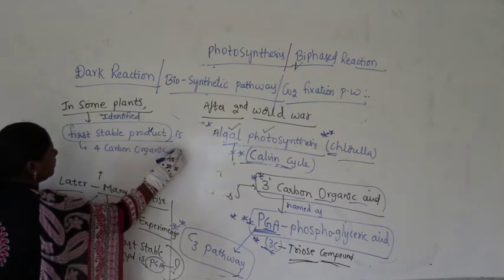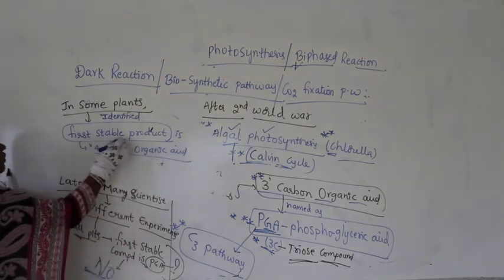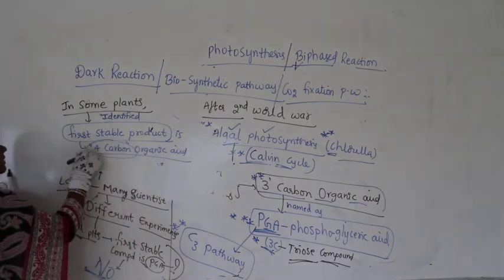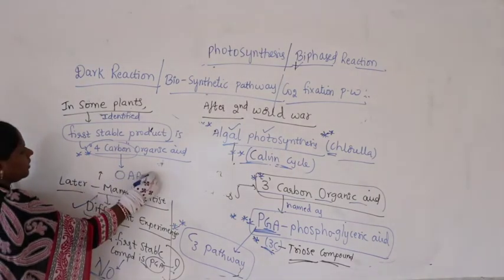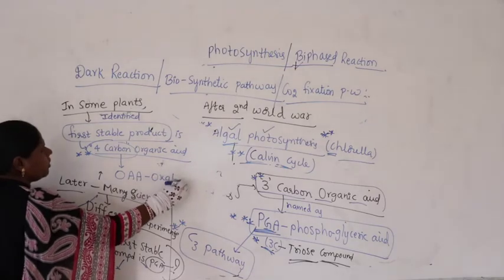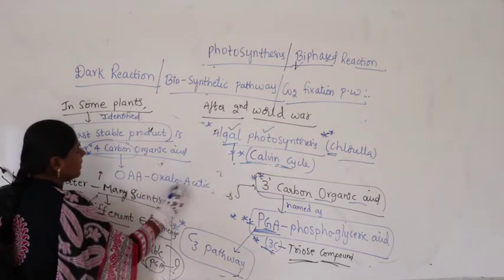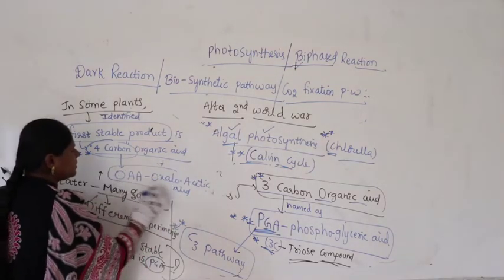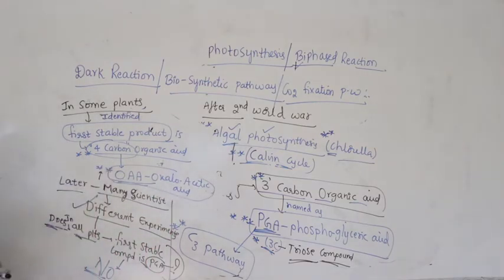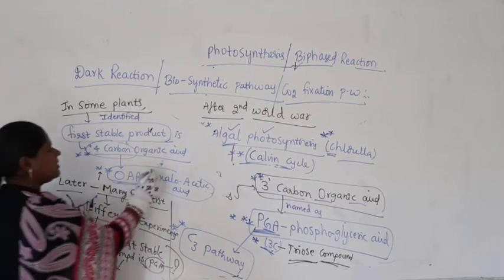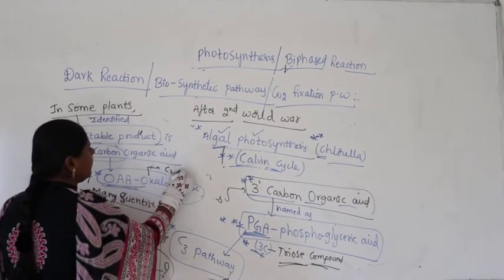This was identified as OAA. What is OAA? Oxaloacetic acid. So, this is the first stable compound in some plants.